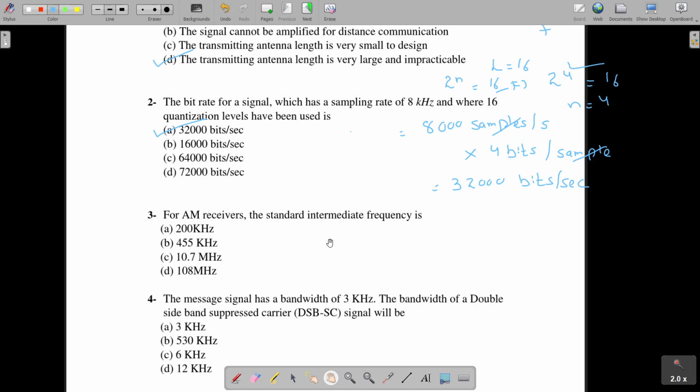For AM receiver, the standard intermediate frequency. The intermediate frequency in case of AM receiver is 455 kilohertz. In case of FM receiver, it is 10.7 megahertz. So here the right answer is B.